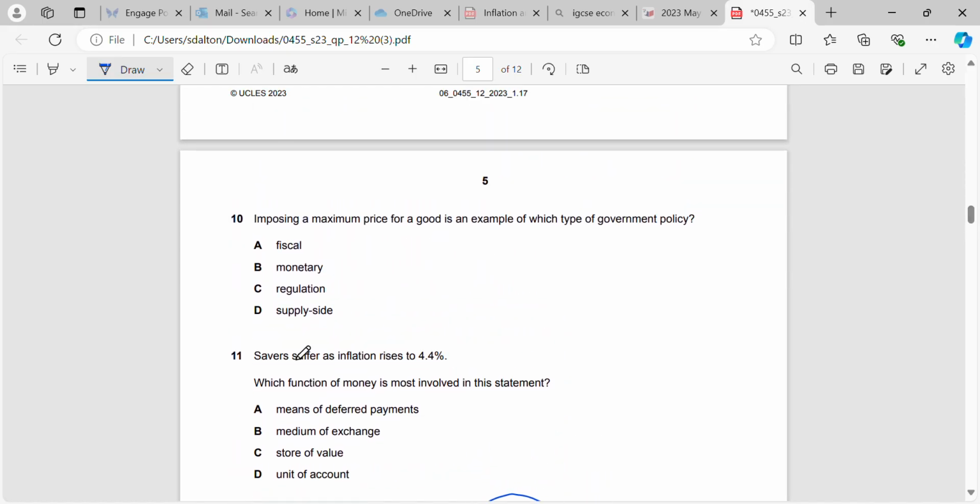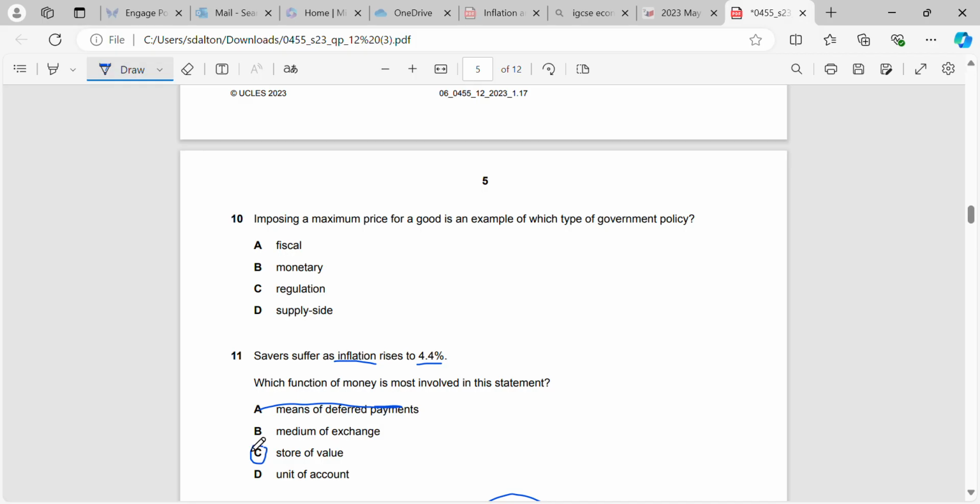Okay, question 11. Savers suffer as inflation rises to 4.4%. What function of money is most involved in this statement? Okay, now when we have inflation, money is a store of value. Again, you just have to look over your functions and characteristics of money.